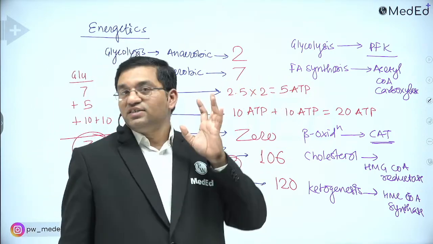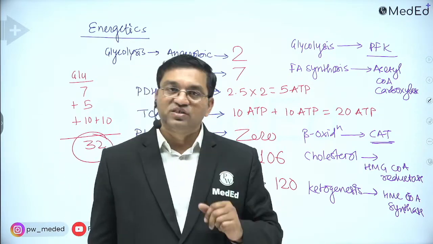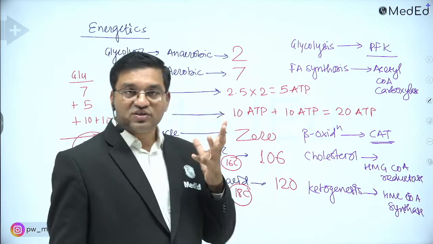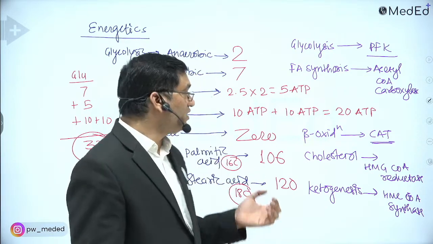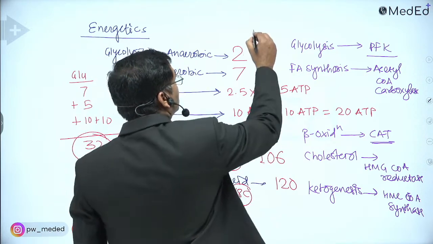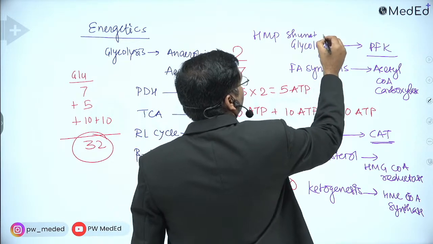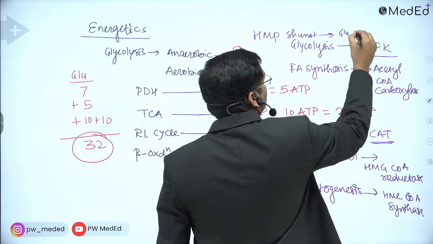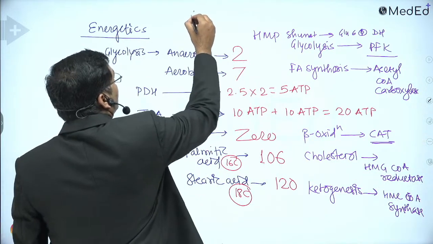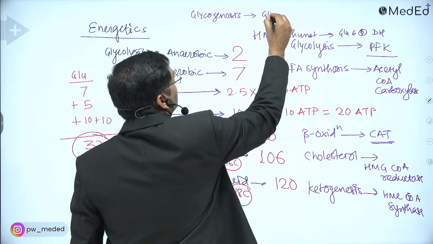Okay. The TCA cycle, it is mainly isocitrate dehydrogenase, but it is mainly dependent on the availability of the substrate. TCA cycle, availability of the citrate. Pyruvate dehydrogenase complex itself is the regulatory enzyme. The HMP shunt, important enzyme is glucose 6-phosphate dehydrogenase. Then the glycogenesis, it is glycogen synthase.